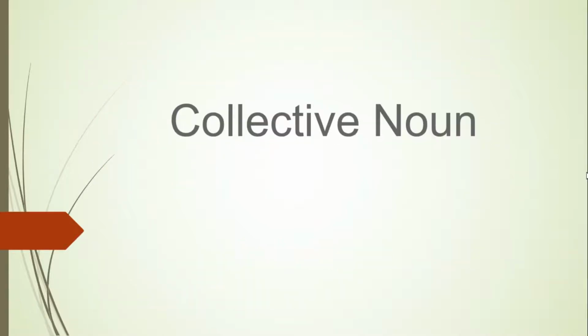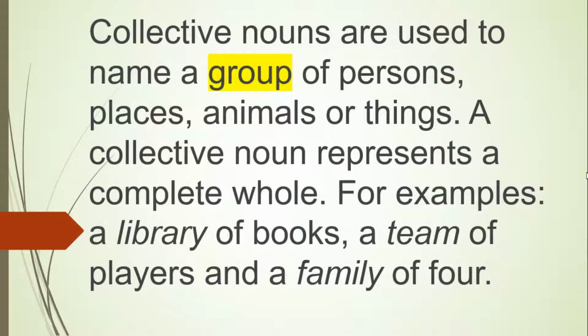So what is a collective noun? Collective nouns are used to name a group of persons. Remember, it is a group of persons. They are called collective nouns. It can be persons, places, animals, or things. A collective noun represents a complete whole. For example, a library of books, a team of players, and a family of 4.